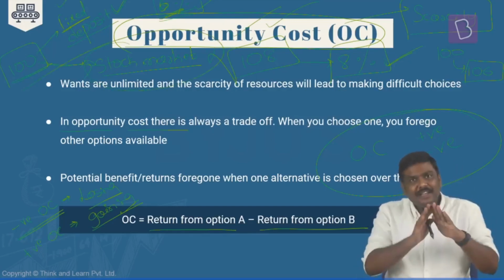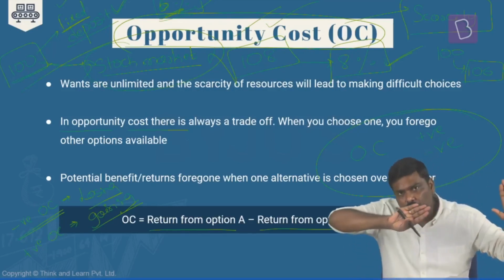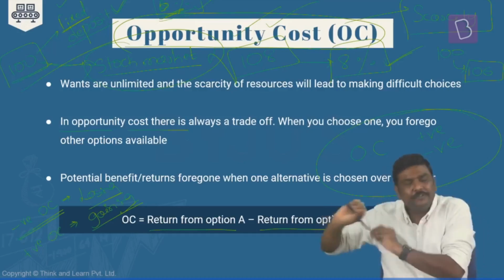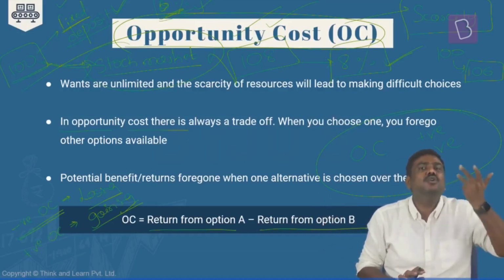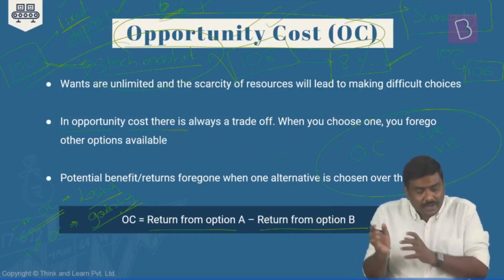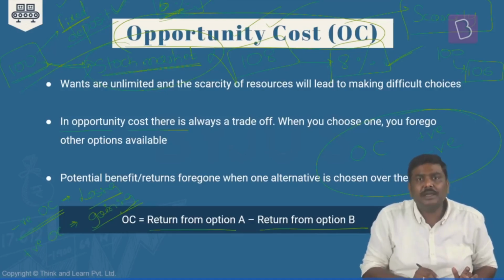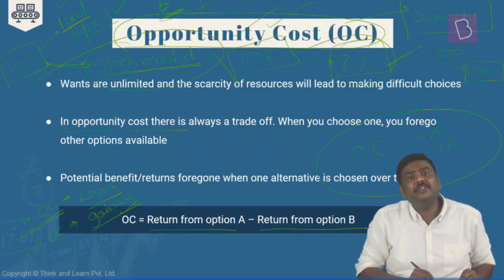But by choosing to keep money in a fixed deposit, you chose not to invest in the stock market. Is the logic okay? Either one is possible. You chose fixed deposit, you forwent investing in the stock market. You said, no, not possible now, only 100, I'll keep it in FD. But by foregoing a decision to invest in the stock market, you are losing an opportunity to earn an 8% rate of interest.